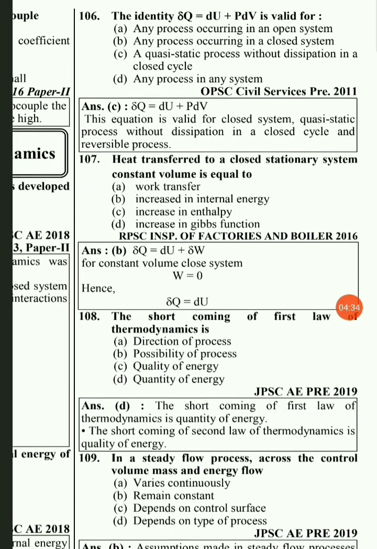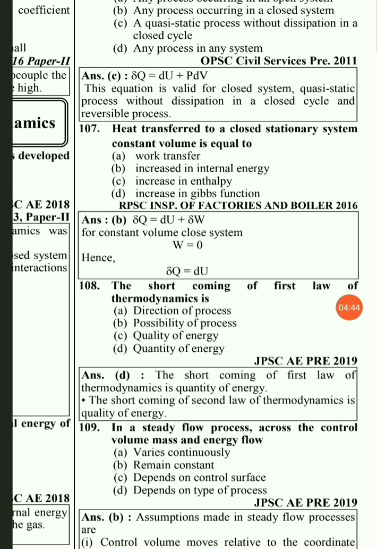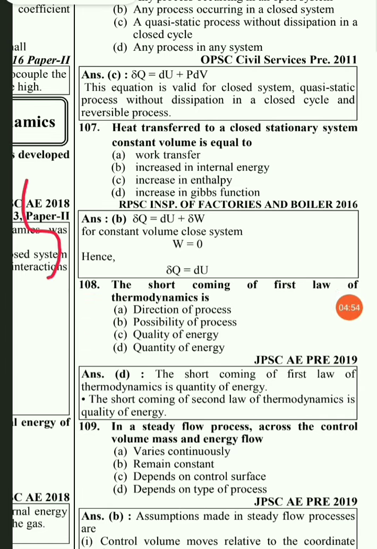The next question: the heat transfer to a closed stationary system at constant volume is equal to. So here the volume is constant, and heat is transferred to a closed stationary system at constant volume. Okay, so here for a constant volume system, according to the first law of thermodynamics, del Q minus del W is equal to dU.